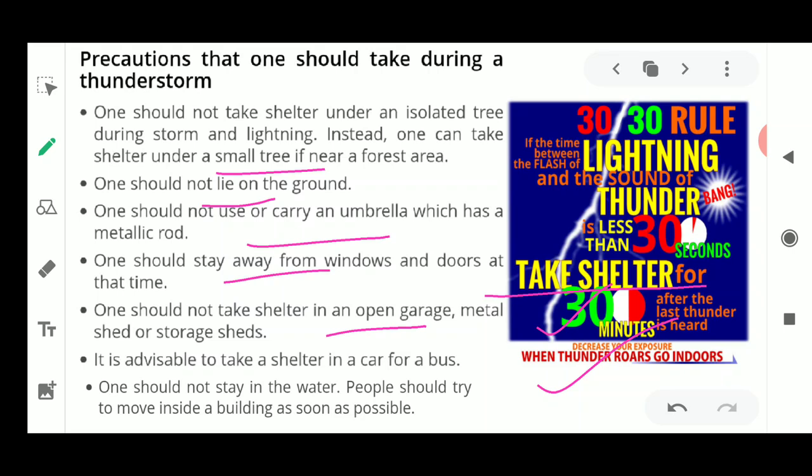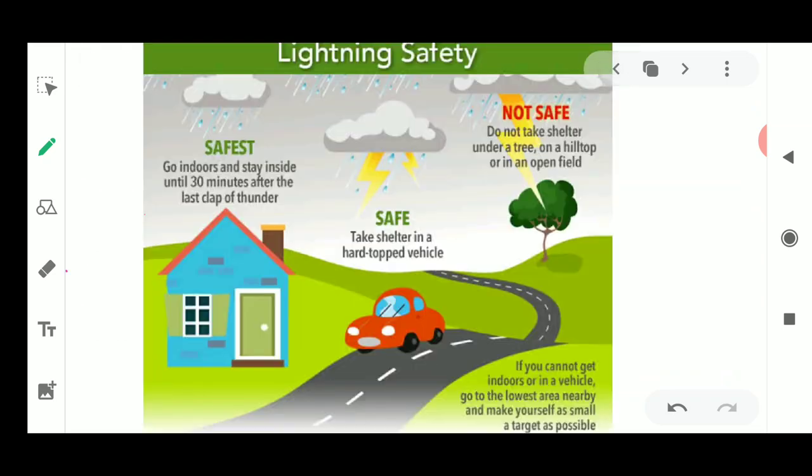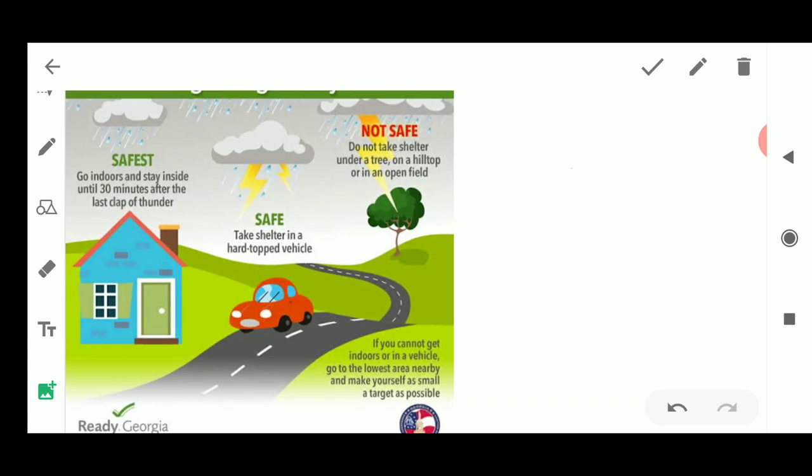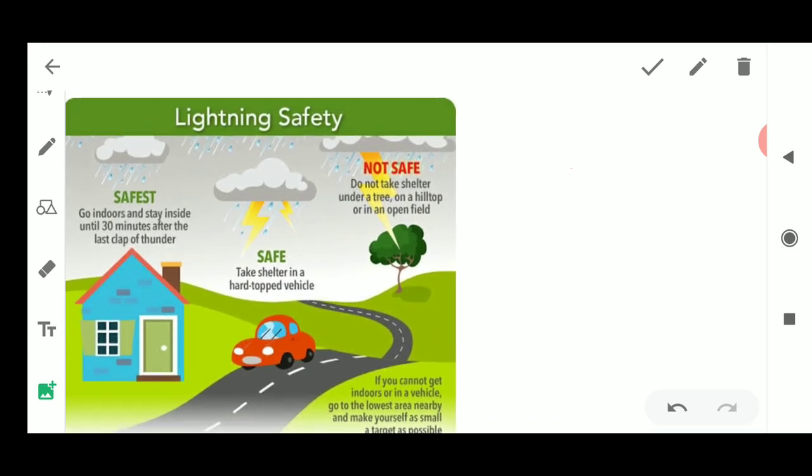Even so, it is advised to take shelter in a car, because a car or a bus is made up of metallic material, and this could lead the lightning to go inside the earth quickly, and it could neutralize. Now I think you all have heard about the lightning conductor. Now what is this lightning conductor? This lightning conductor is an instrument which is going to help you a lot during lightning. So what is this lightning conductor?